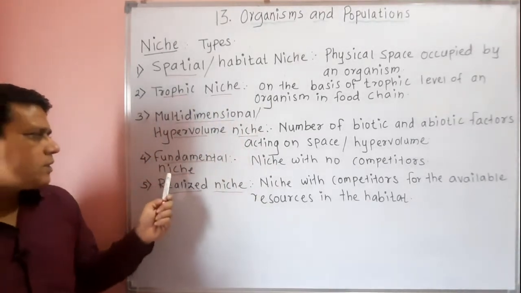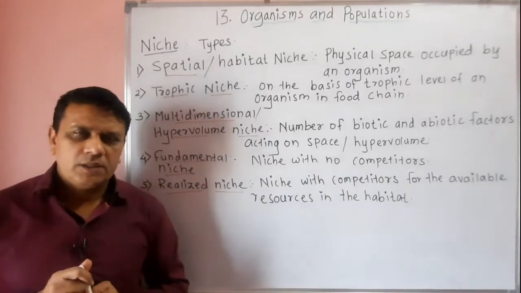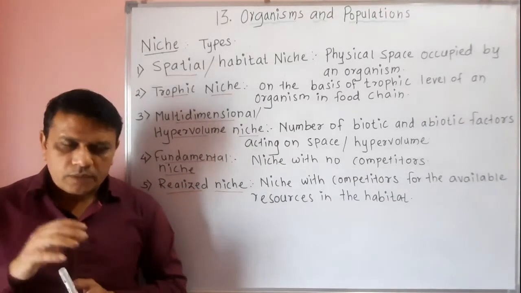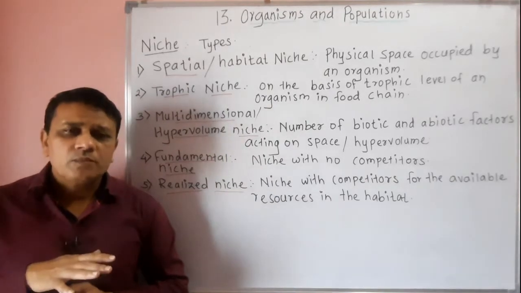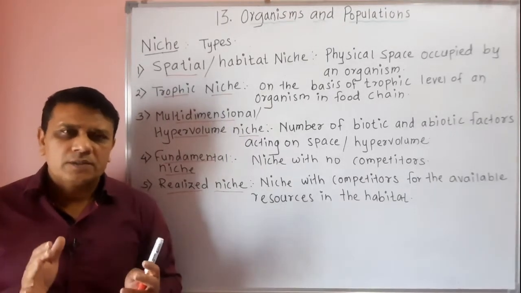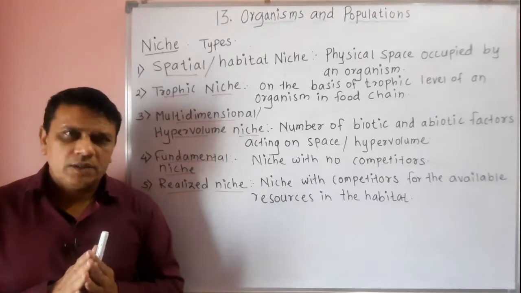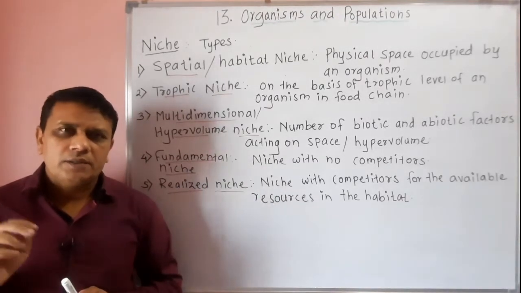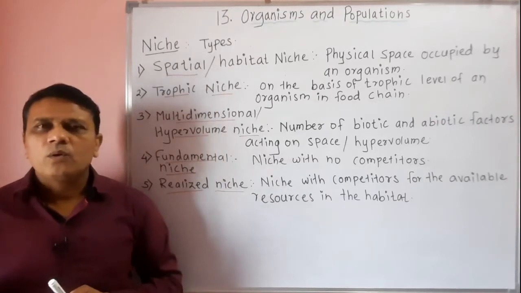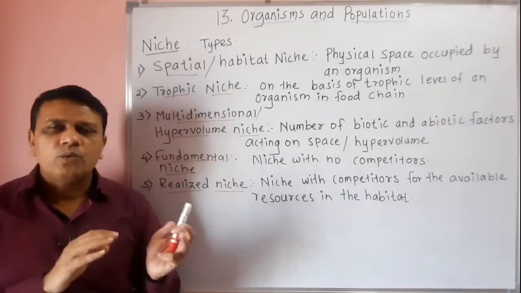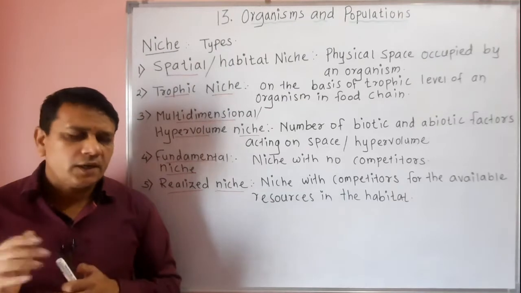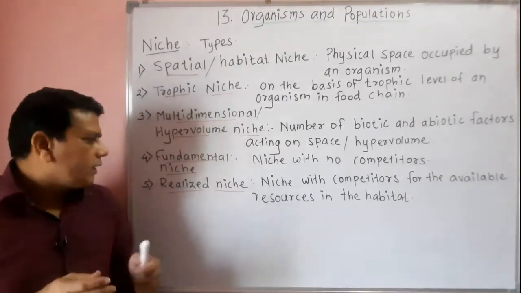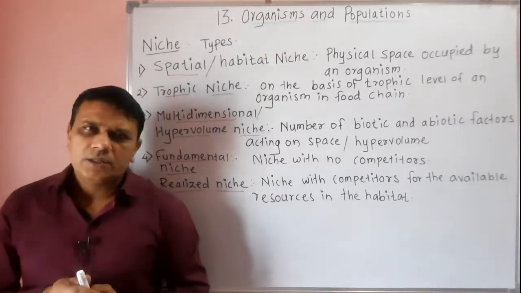Then the next one is fundamental niche. Now, fundamental niche means the organism has no competitors in such a niche. So, fundamental niche is a niche in which there are no competitors for food, shelter, etc. to an organism. Then realized niche.